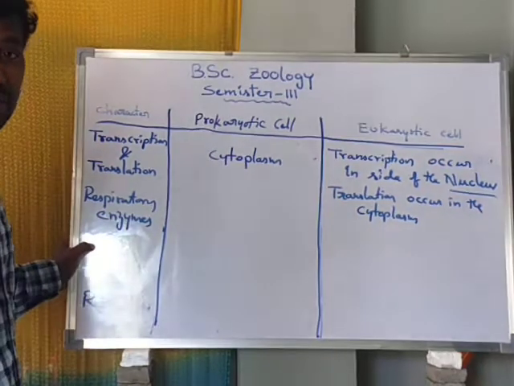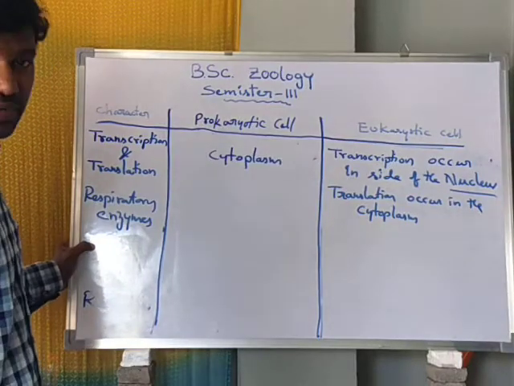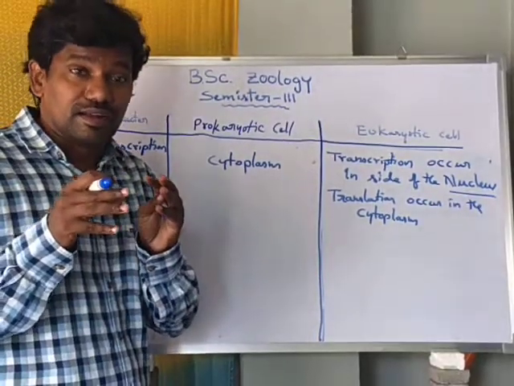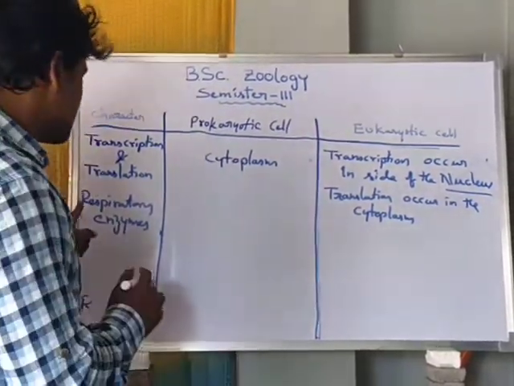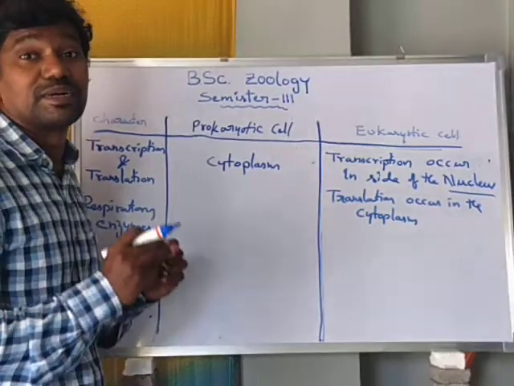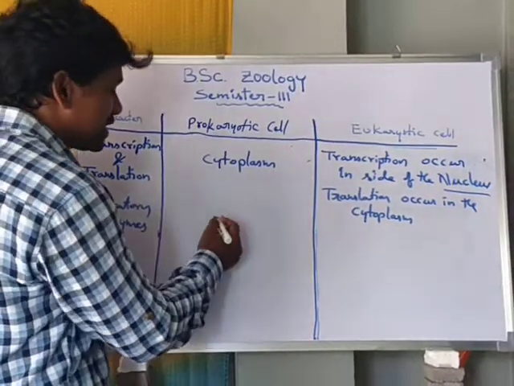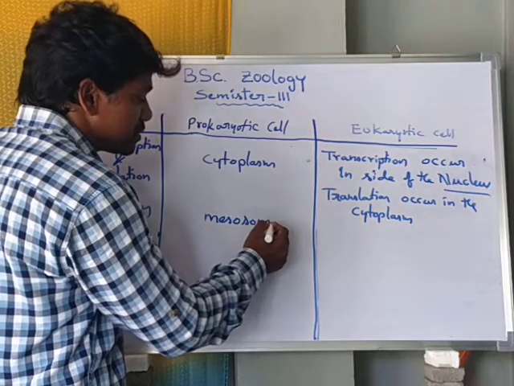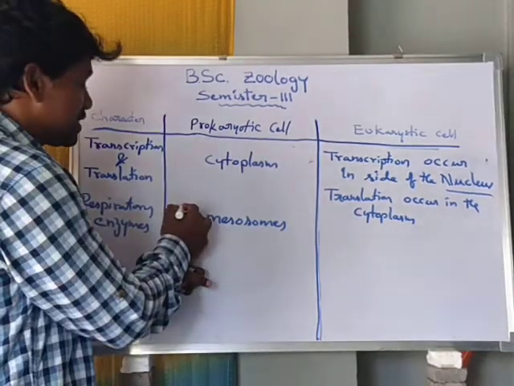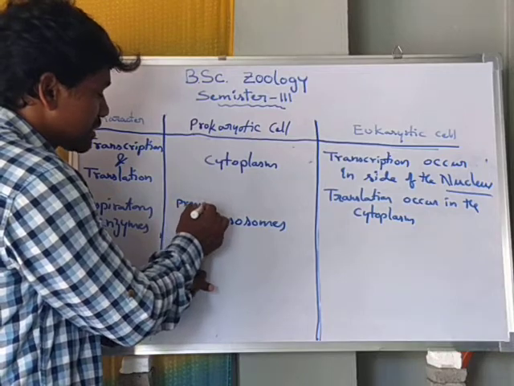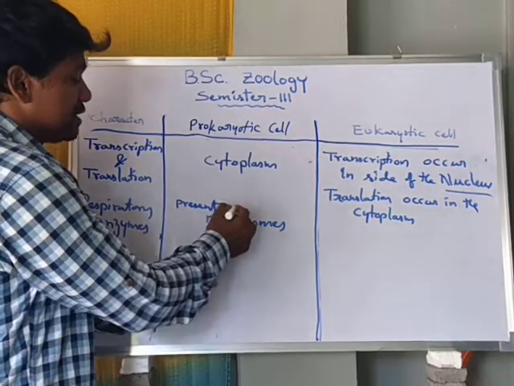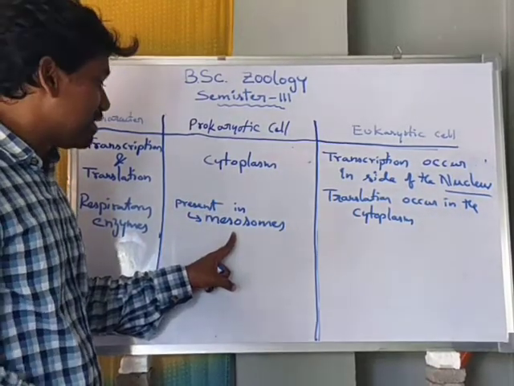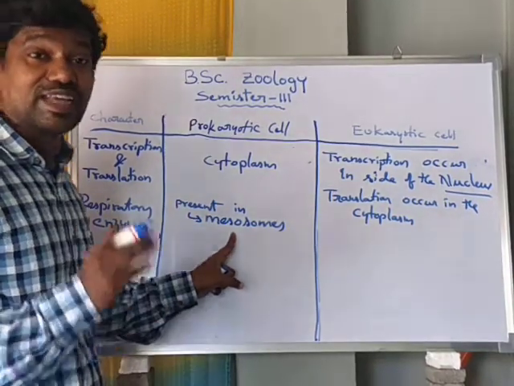The next character is respiratory enzymes. Where the respiratory enzymes are located. Here in prokaryotic cell, the respiratory enzymes are present in mesosomes. Mesosomes are responsible for respiration.